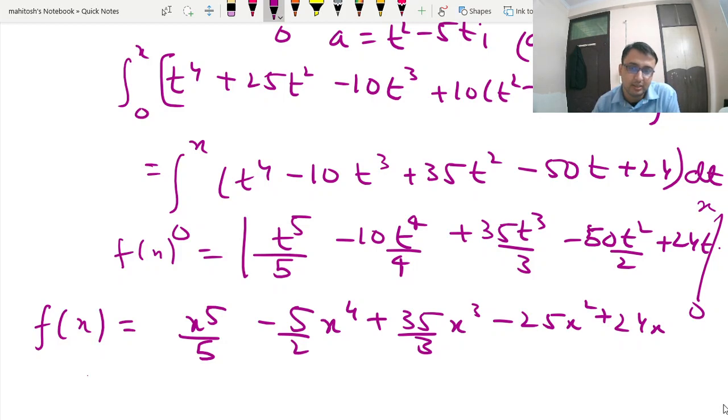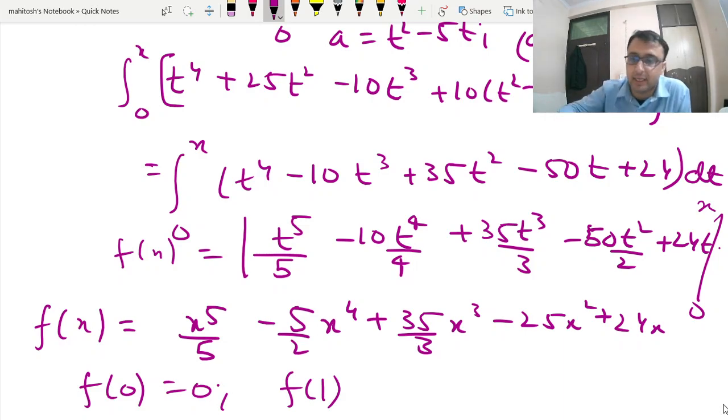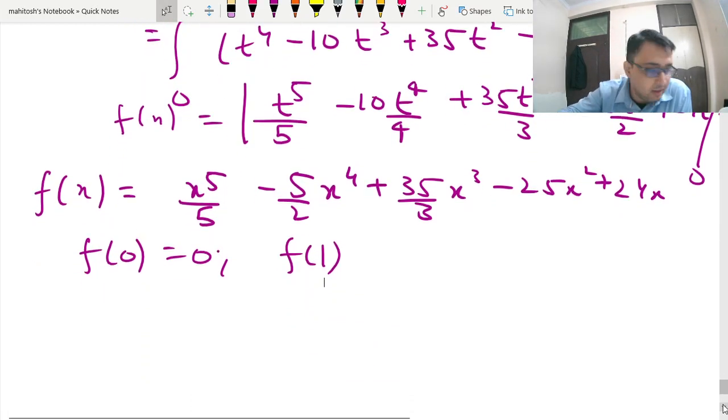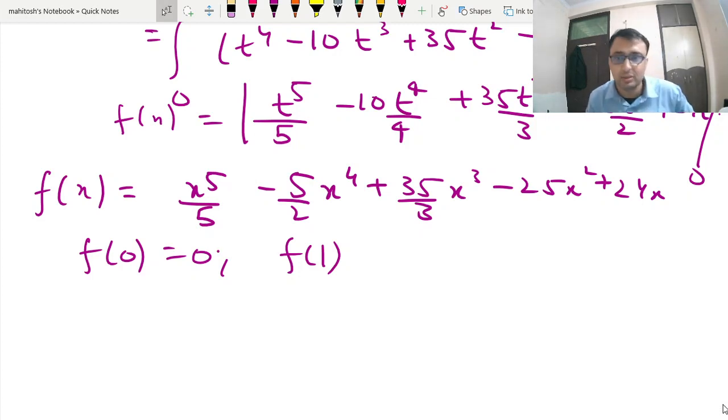Now let us check values. F0 is 0. F1 is, we will have to find this. We cannot make a comment on the number of zeros without finding the values. Now finding values is time consuming, so we will find F1. If all of them turn out to be positive, then we can say it only cuts the x-axis at 0, and they are not changing sign. So if all of these come as positive, then only we can make that conclusion.